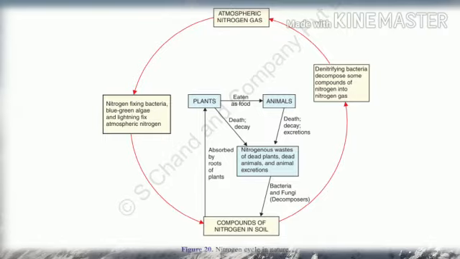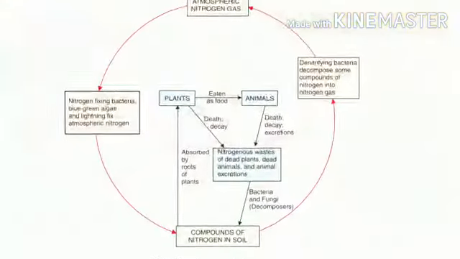Okay. Now, some animals also eat other animals to obtain nitrogen compounds. We all know that some animals are eaten up by other animals, isn't it? That is, the carnivores eat the herbivores, isn't it? So what happens in doing this? They also get the nitrogen compounds indirectly from the plants, isn't it? Thus, animals obtain nitrogen compounds by eating plants as well as other animals. Isn't it, children?